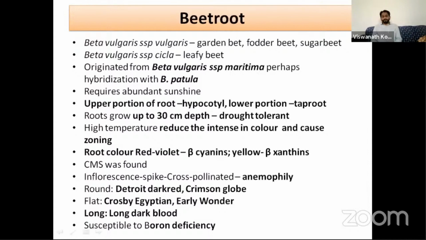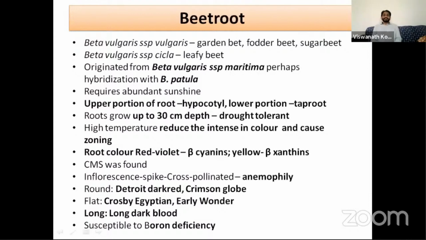And beetroot is a drought tolerant root crop. The roots of the beetroot can go up to 30 centimeters deep into the soil, so that it facilitates drought tolerance in beetroot.